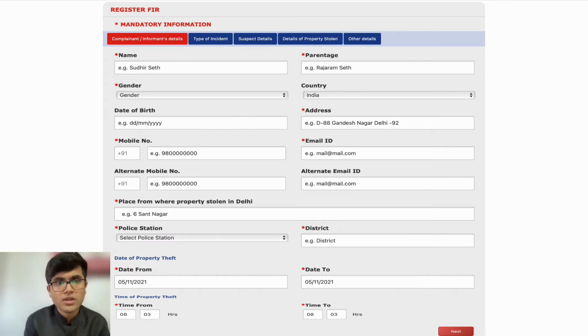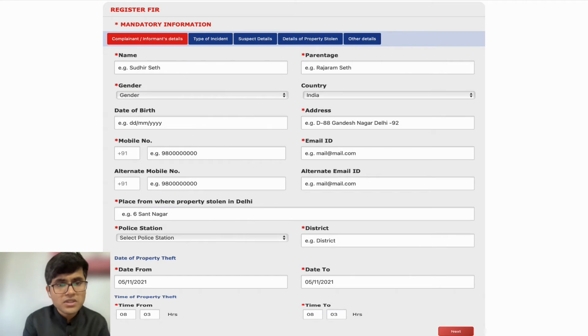Now we are moving forward with the form that you have to file. It will ask your name, your father's name, your gender, country, date of birth, address, mobile number, email ID, any alternate mobile number you want to give, and alternate email ID. Make sure that the fields that are highlighted in red are the mandatory fields. You cannot leave them blank, but there are certain fields which are not mandatory, like alternate mobile number and alternate email ID. You can definitely leave them blank. That is not a problem, but it is advisable that you fill all the details. It will help your case better.